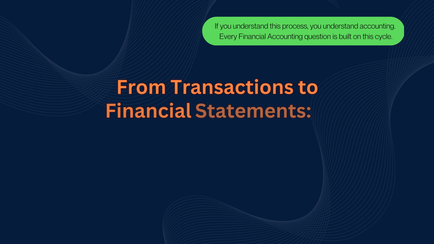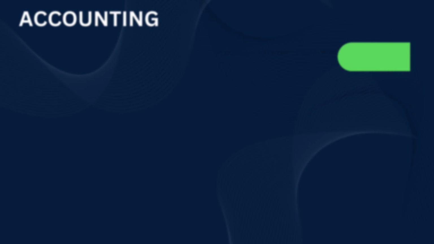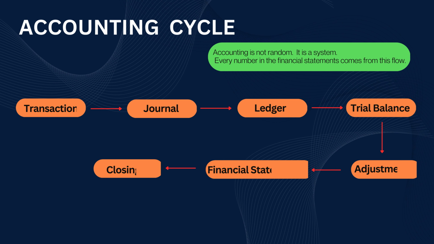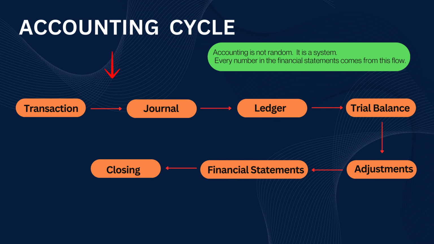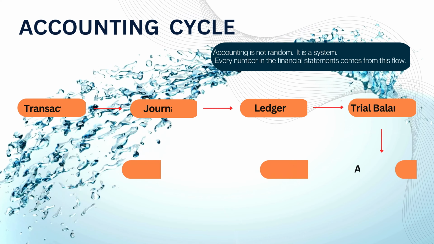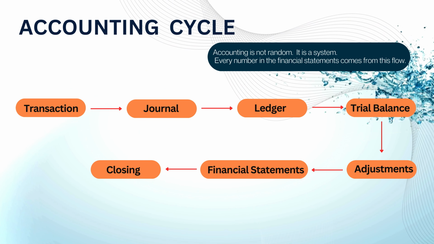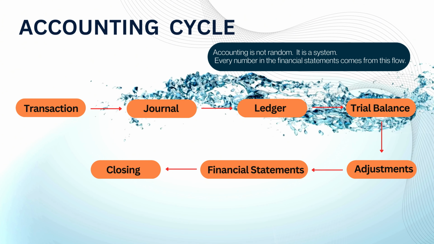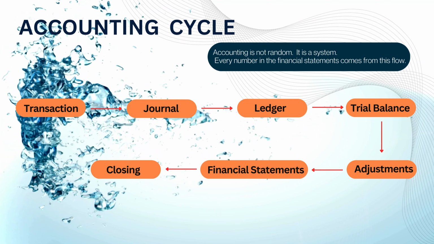If you understand accounting process, you understand accounting. Every financial accounting question, whether it looks simple or complex, is built on this exact cycle. Accounting is not random. It is a structured system, a logical flow of information from transaction to journal, ledger, trial balance, adjustments, financial statements, and closing.